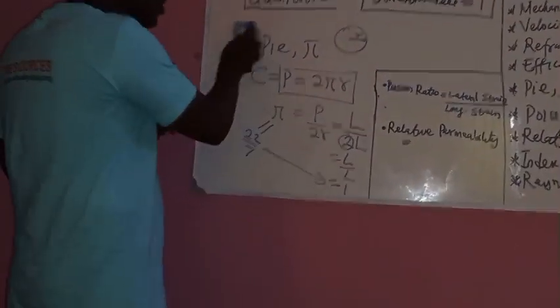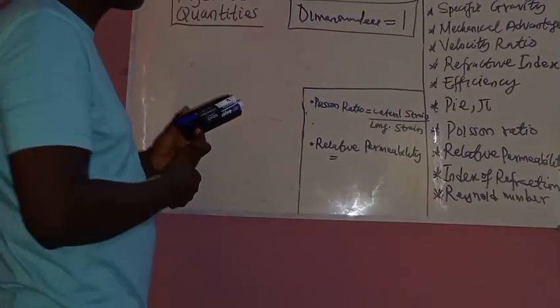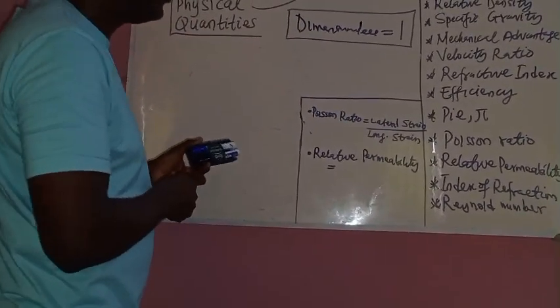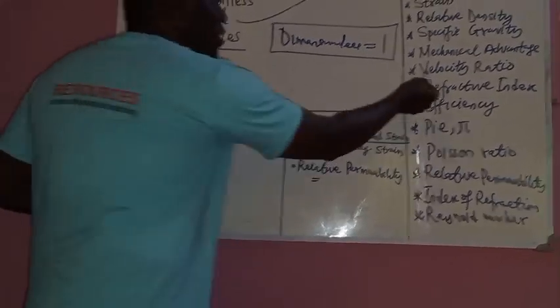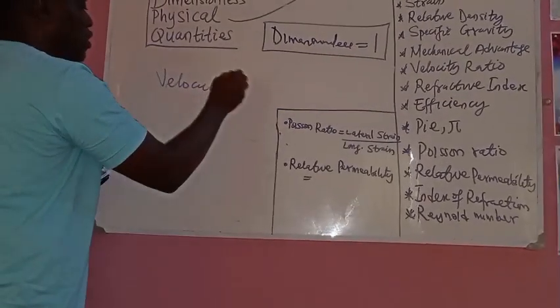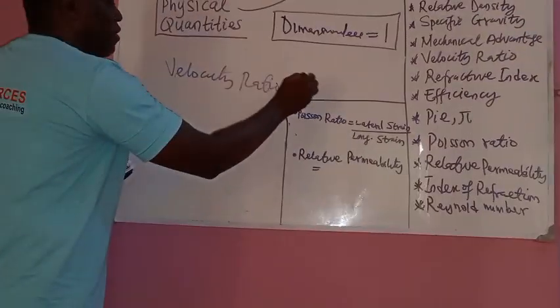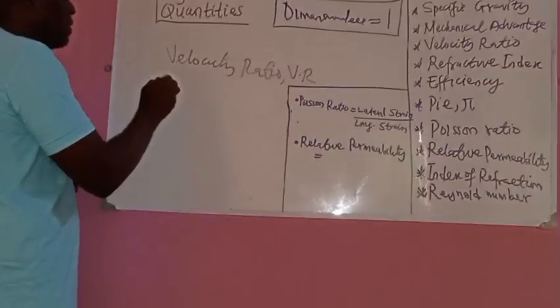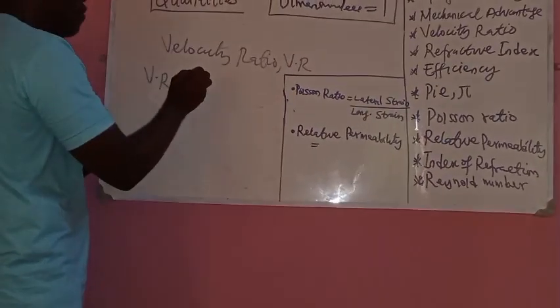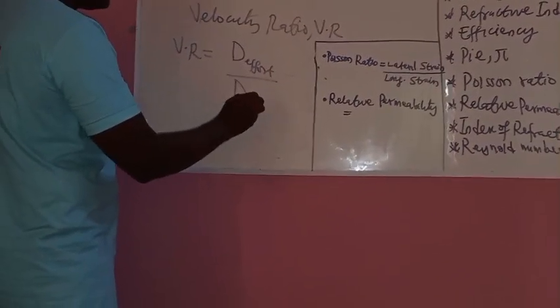Okay. Now, let's go to another one to showcase that a dimensionless quantity does not have dimension and does not have a unit. Let's look at velocity ratio in machine study. VR, that is velocity ratio. Velocity ratio is defined as distance moved by effort over distance moved by load.